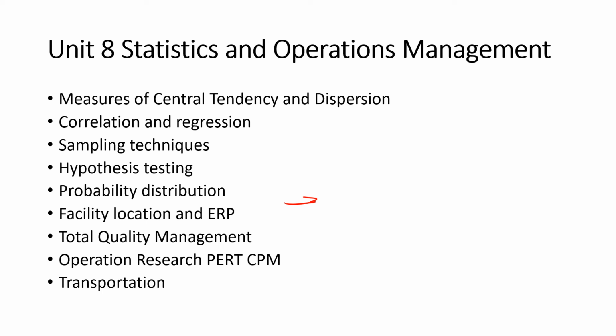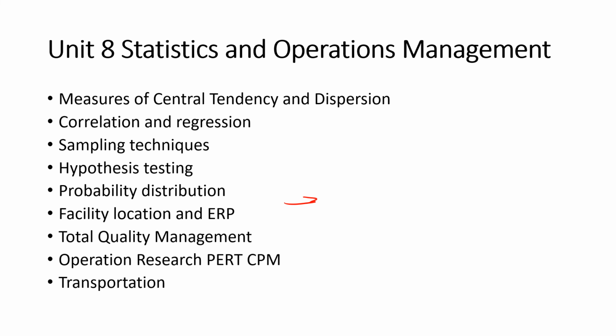Next comes total quality management. Total quality management is also a little bit vast topic, but a most frequently asked topic in the exam, all about statistical quality control techniques, Kaizen, and different contributors to quality management. You should be aware of it.